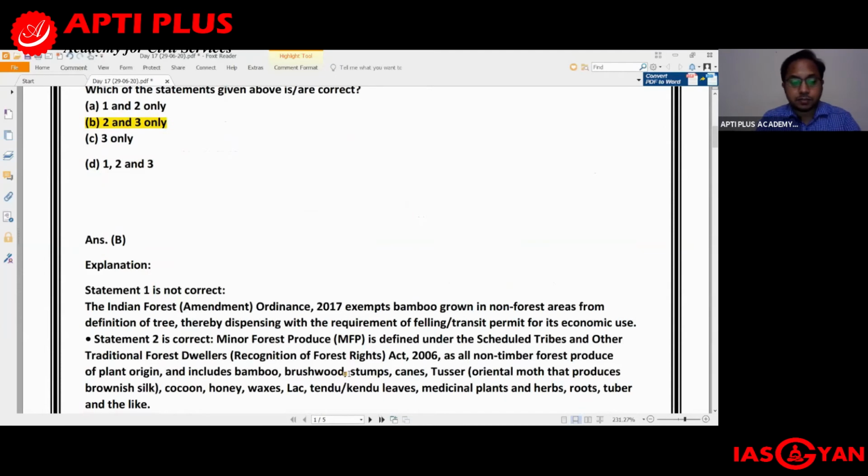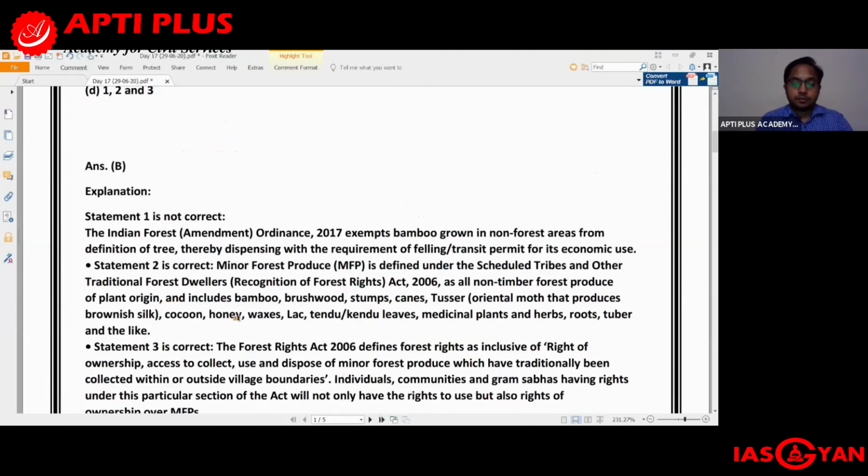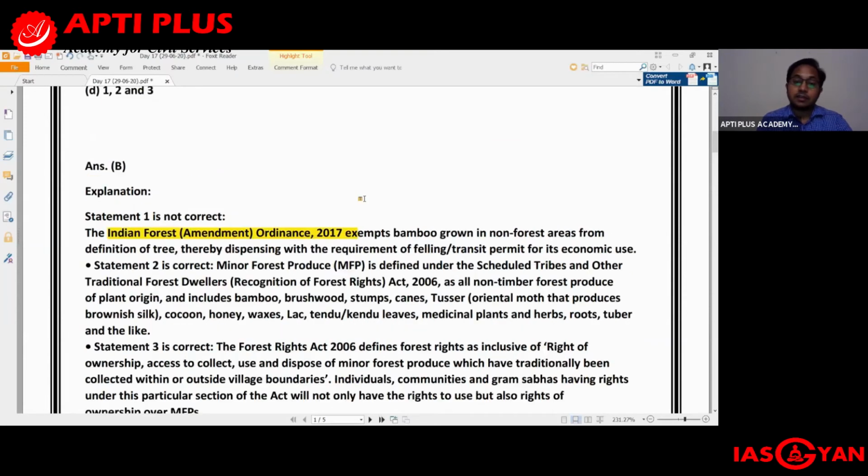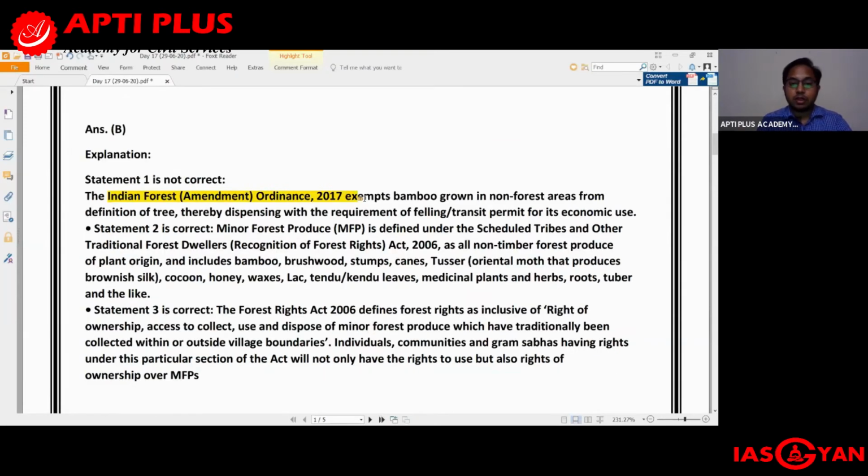Let us look at the explanation part. This particular ordinance, the Indian Forest Amendment Ordinance 2017, has modified the Indian Forest Act of 1927. What is the amendment that has been brought about?